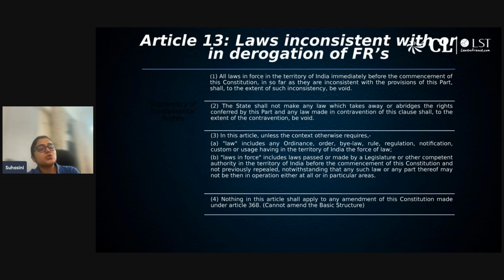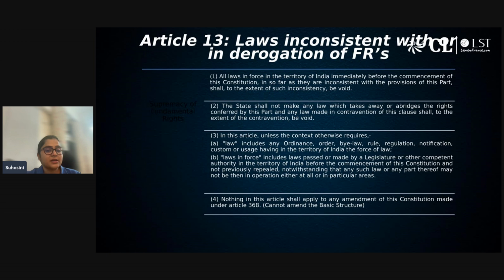So the only thing you need to remember from Article 13 from the CLAT perspective is that no law shall violate the provision of fundamental right, whether that law came before the constitution or was passed after the constitution came into picture. In all these situations, each and every law shall follow the provisions given in the constitution, and it shall not violate fundamental rights, or take away whatever is given from Article 14 till Article 30. So from the CLAT perspective, you need to read this much only.